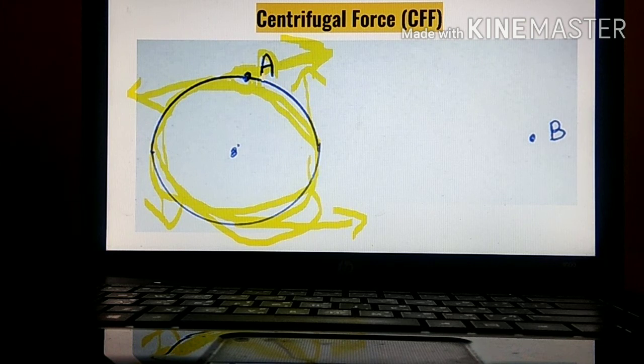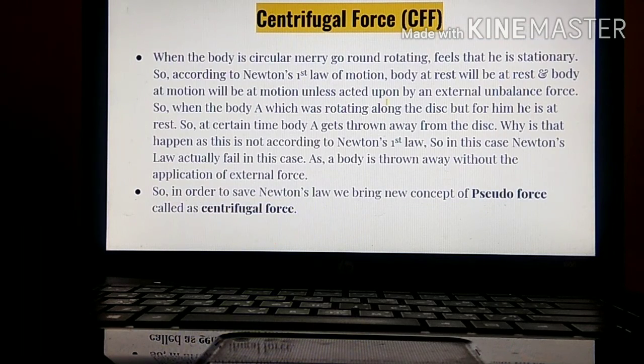According to A, he was at rest. Why is this outward force coming into play? Newton's law states that a body will be at rest unless and until an external force is acting on it. Over here, there is no external force acting on person A, but then also why is A moving outside? For making Newton's law valid, centrifugal force came into play. Centrifugal force is called a pseudo force.